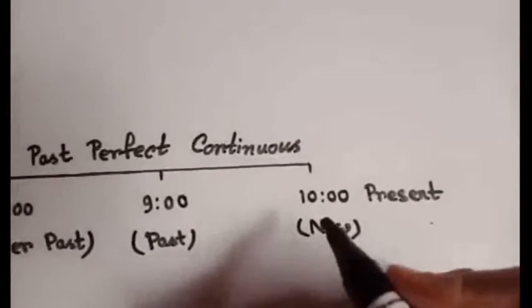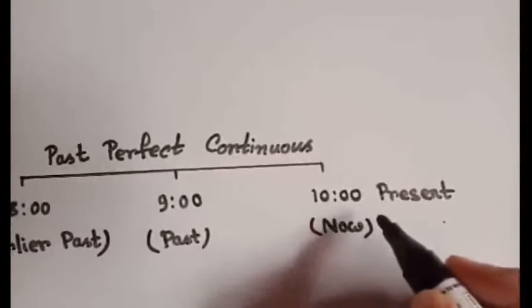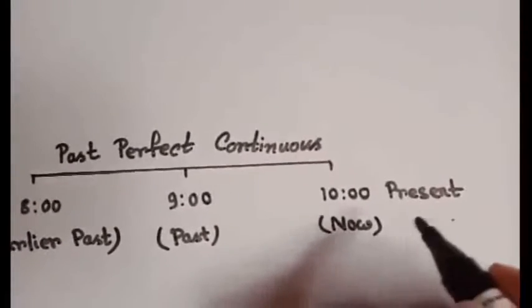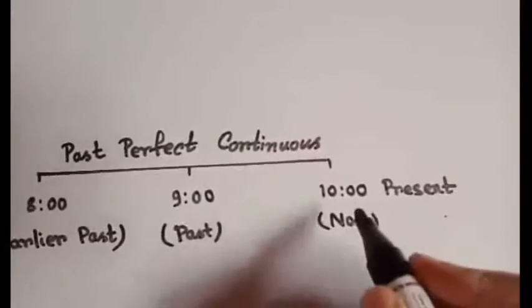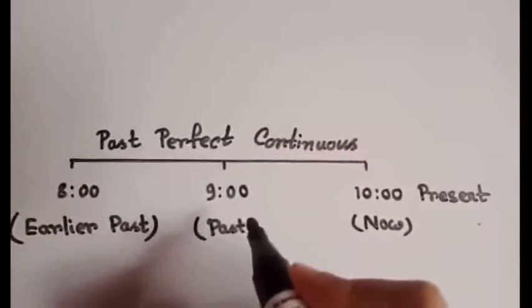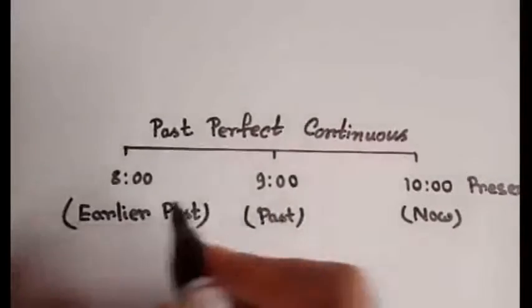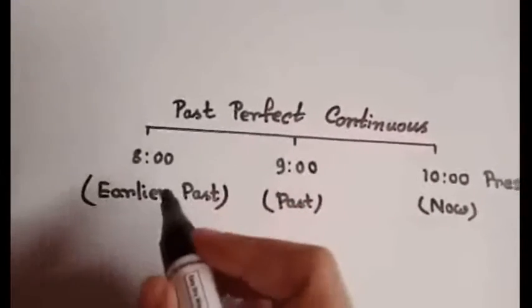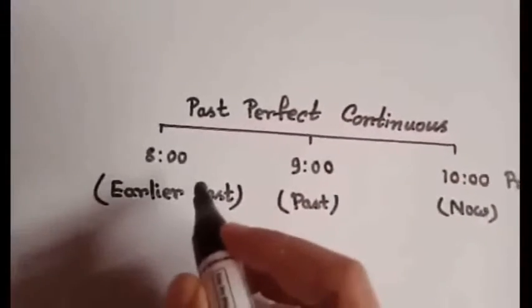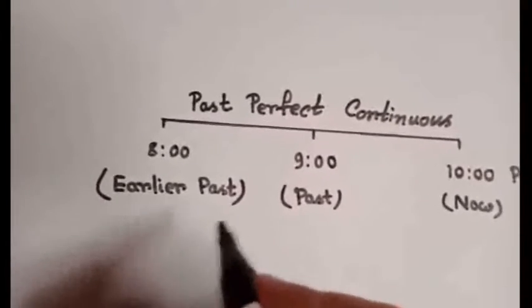Now see, the time is 10 o'clock. And you know it refers to present time, right? And before 10 o'clock the time was 9 o'clock, so it refers to past time. And before this past time, before 9 o'clock the time was 8 o'clock, so it refers to earlier past time, right?